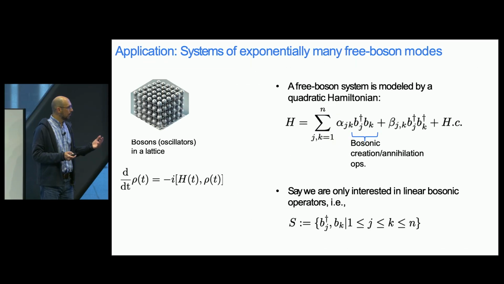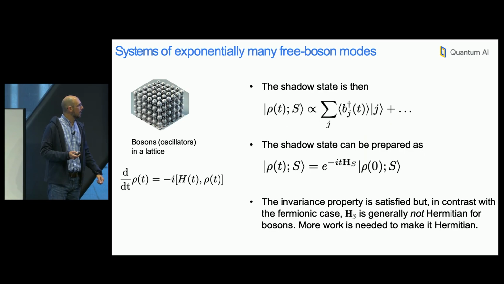We can move away from free fermion models and consider, for example, free boson models. Again, we have a Hamiltonian that is quadratic in bosonic operators. I can choose as my set of operators a linear set in the bosonic operators, for example. The shadow state would only contain information about the expectation values of these operators only.